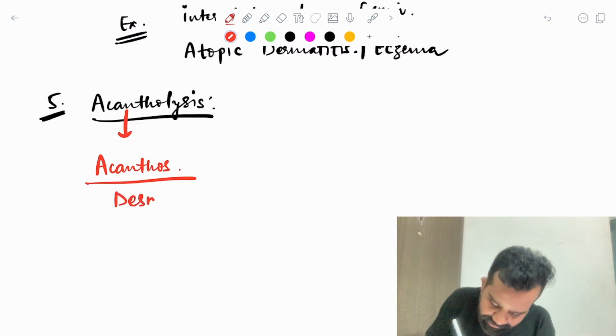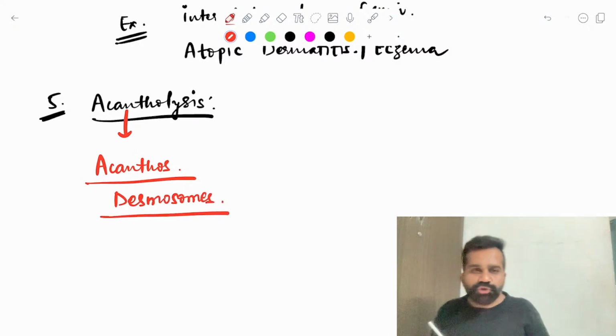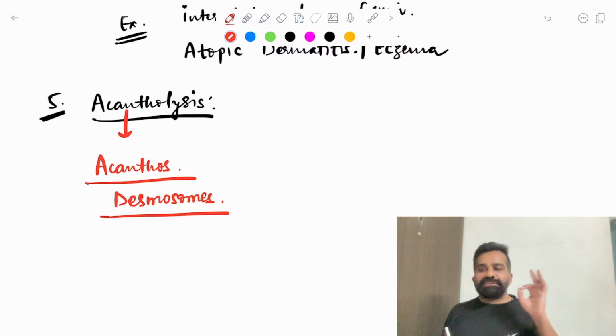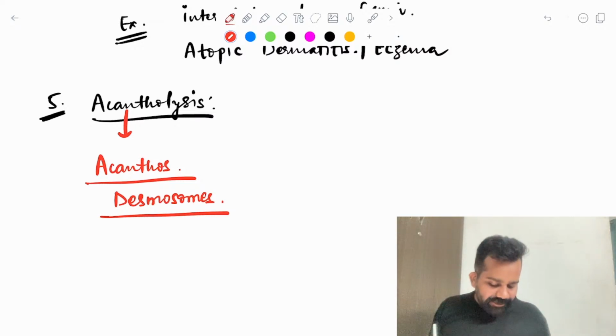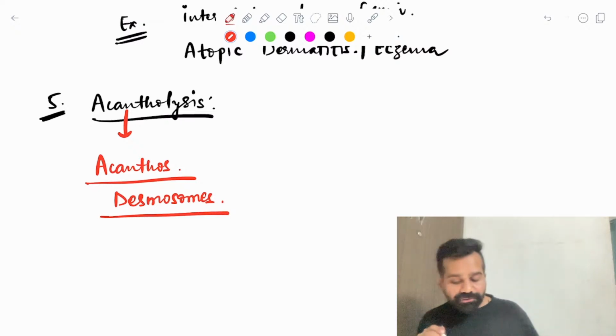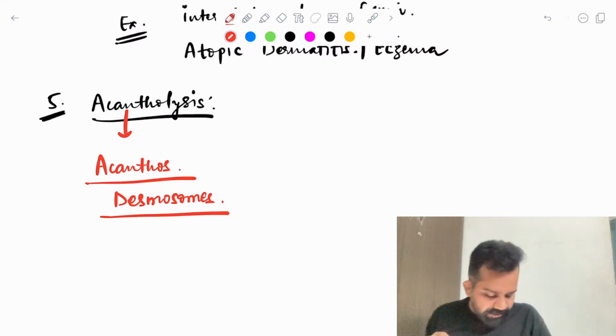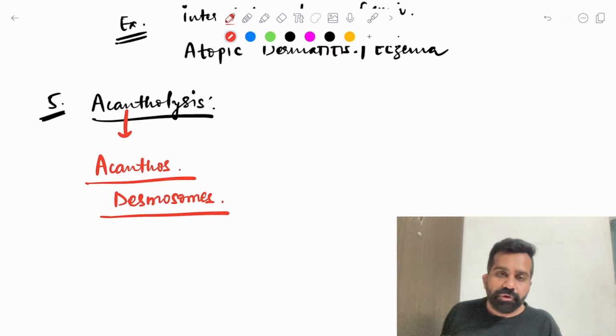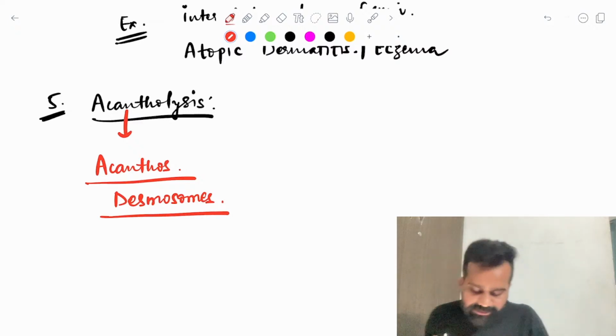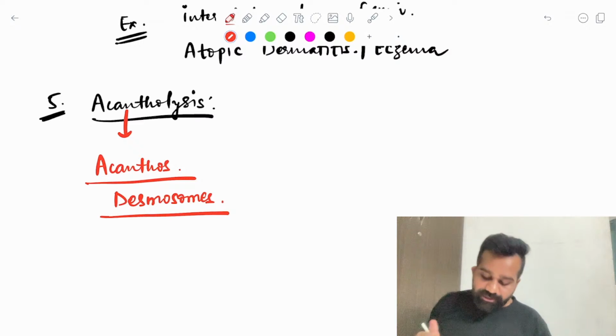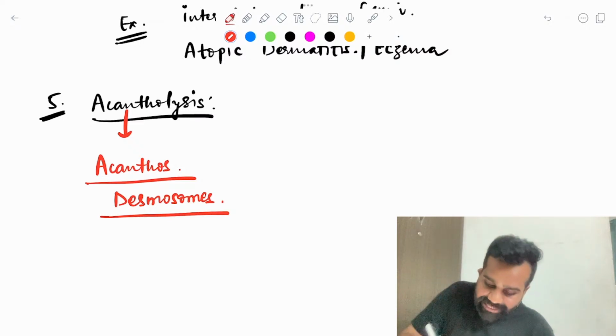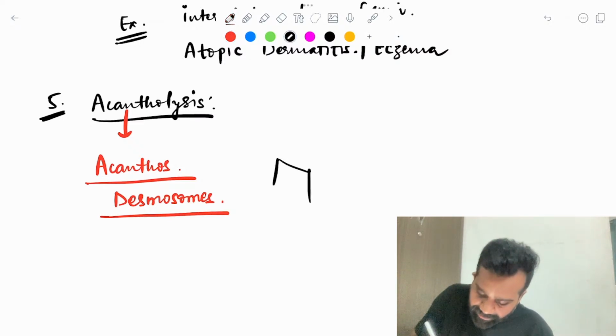Acanthos means desmosomes. In which layer are desmosomes prominent? Stratum spinosum. Acanthos means desmosome. Go through the recording of the first hour, where we discussed that acanthos is a desmosome, prominent in the second skin layer.